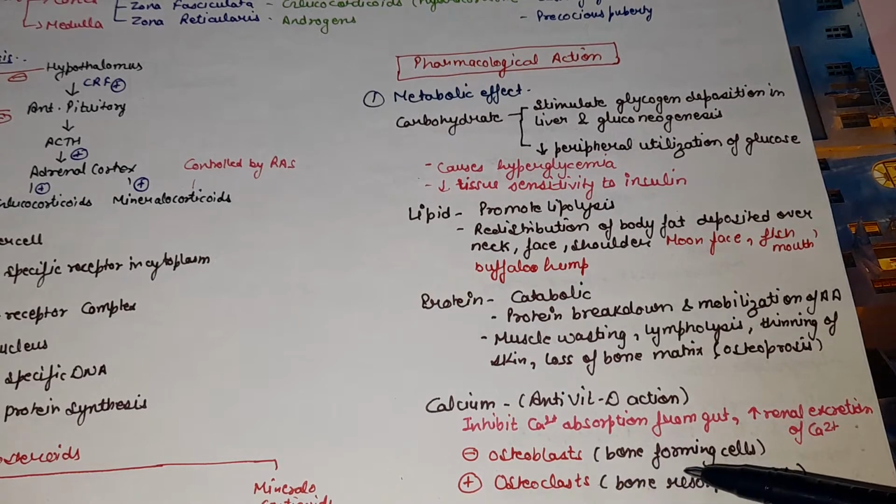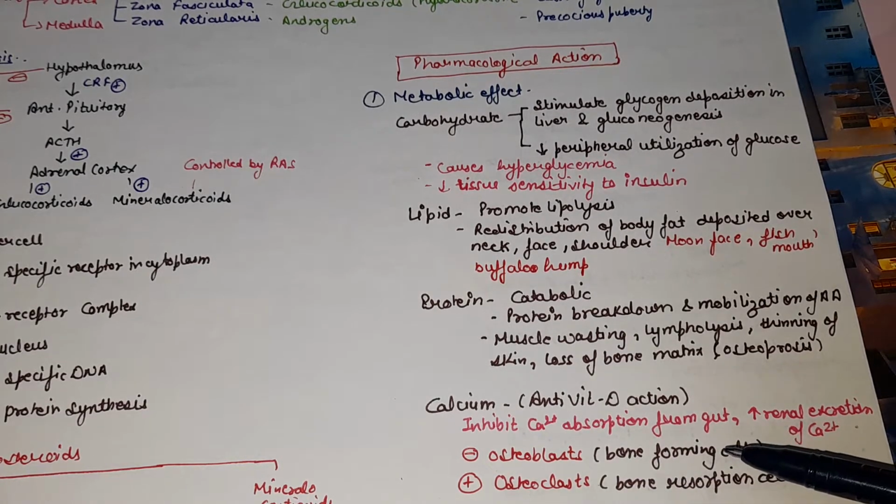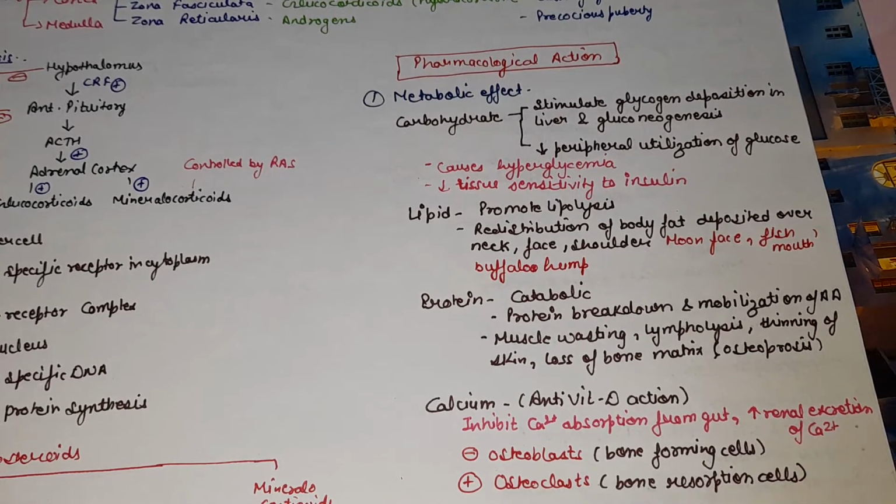Blasts are bone forming cells, so there will be decreased bone matrix formation, and they promote the formation of osteoclasts, that is bone resorption cells. So they have anti-vitamin D action: they inhibit calcium absorption from the gut, decrease blood calcium level and increase renal excretion of calcium, so they can also lead to the formation of renal stones.